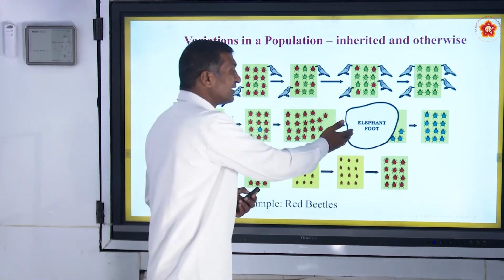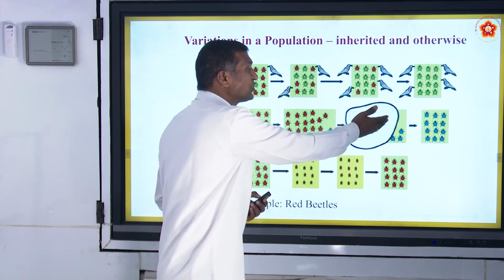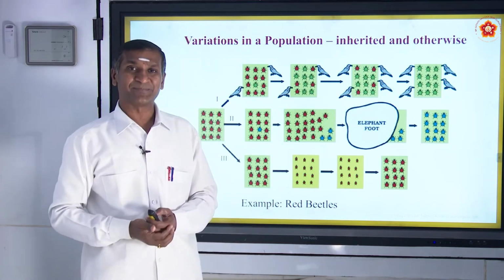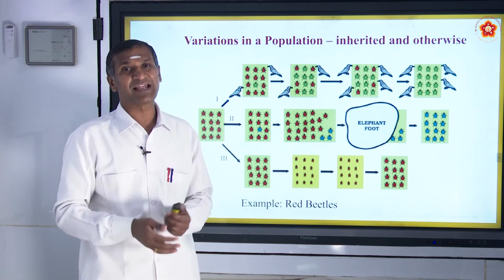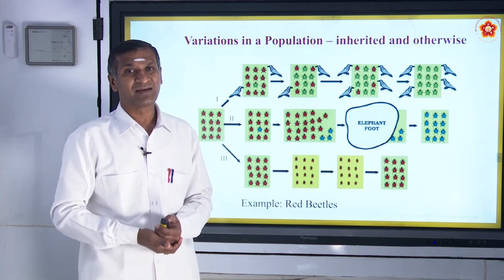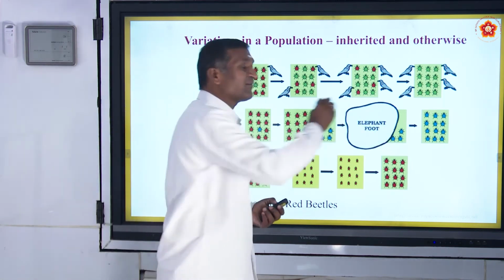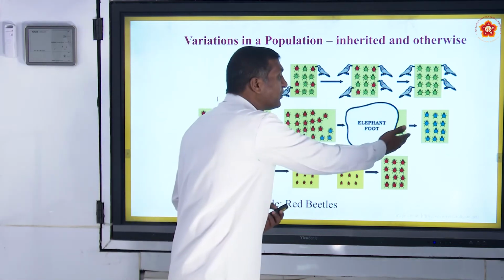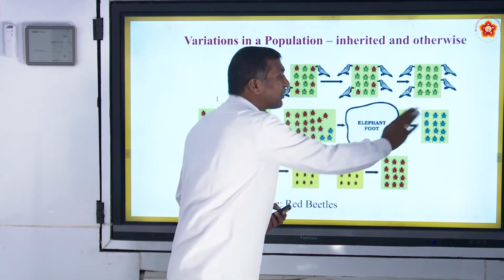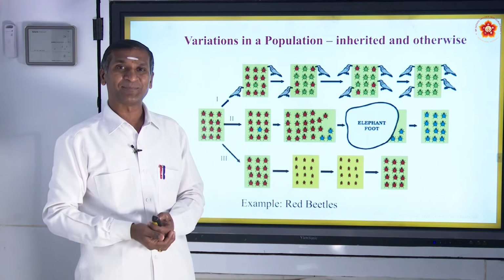In that, most of the beetles were dead. They were killed under the foot of this elephant. The few that survived, to their surprise, were all blue in color, and only the blue color population was there.